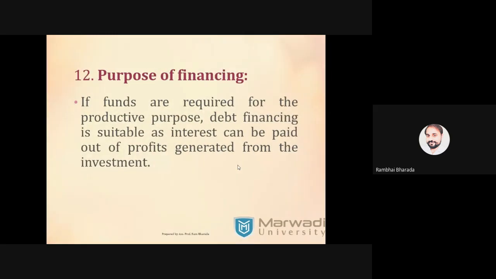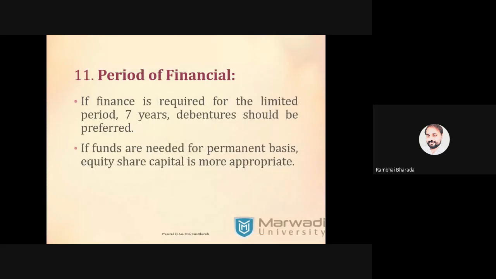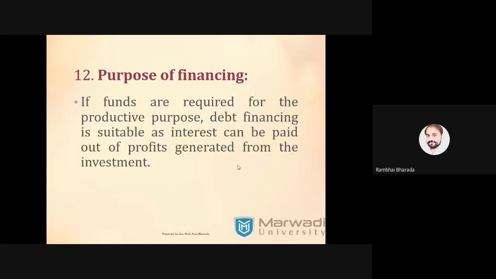If you remember, I gave the example that equity shares are generally considered a wife, and debentures, debts and preference shares are like a girlfriend because they are for the short term, whereas equity shares are for the long term. Purpose of finance: if the company wants a fund for a short period, it goes for debt. If the company wants finance for a long period, it goes for equities and other sources of finance.